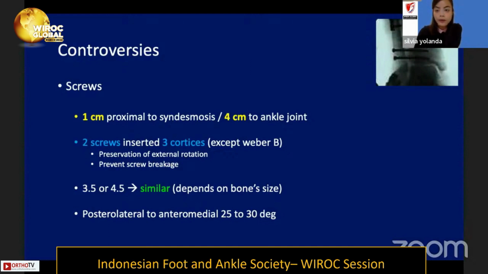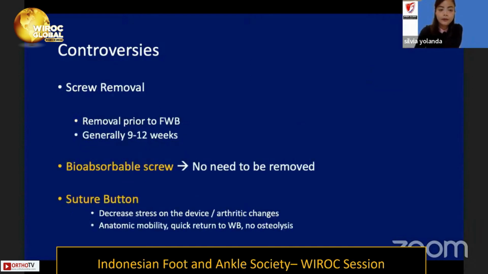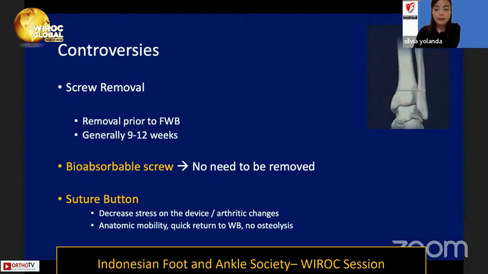We can use a 3.5 or 4.5 cortical screw, and the result is quite similar, but it depends on the bone size. And we put the screw posterolateral to anteromedial at 25 to 30 degrees. For screw removal, removal is better prior to full weight bearing, and generally speaking it is 9 to 12 weeks. When we use a bioabsorbable screw, the advantage is that the screw does not need to be removed, and we can also use a suture button